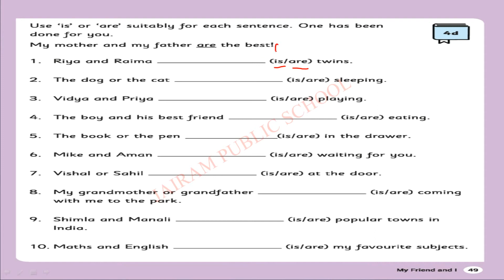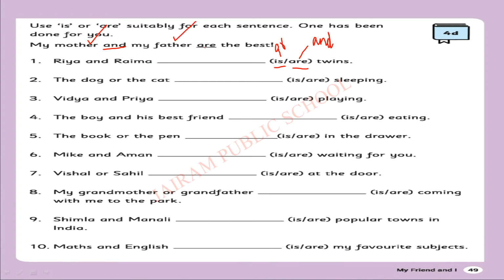So from this, what are you getting? Yes, whenever you use "or", you can use "is", because there is a choice, singular. Okay, whenever you use "and", A-N-D, you can use "are", because that is obviously plural. Okay, "are" will come along with "and". Okay, let's see the example sentence. My mother and my father are the best. So here comes no choice.